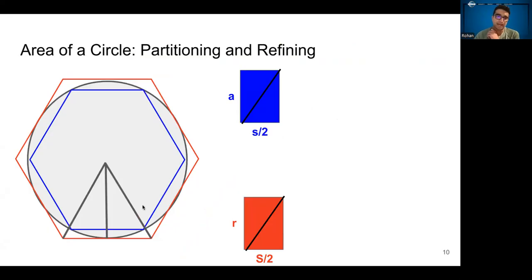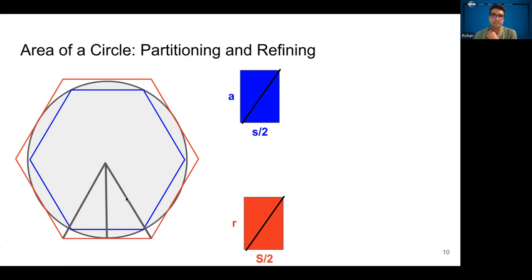Now let's take the hexagon diagram. What he did was he calculated the area of the blue hexagon and the red hexagon, and he figured, okay, the circle has to be somewhere in between. So the calculation for the area of the smaller triangle is half the side length times this height, which is a little bit less than the radius. The calculation for the bigger triangle here is half of this longer side length times the radius.